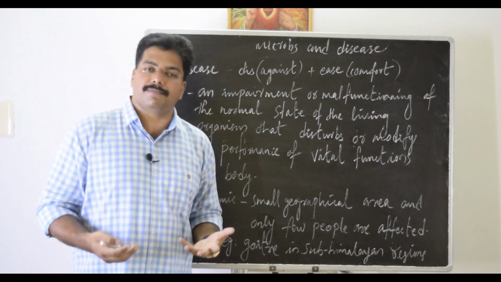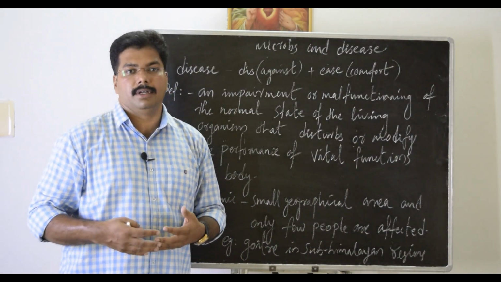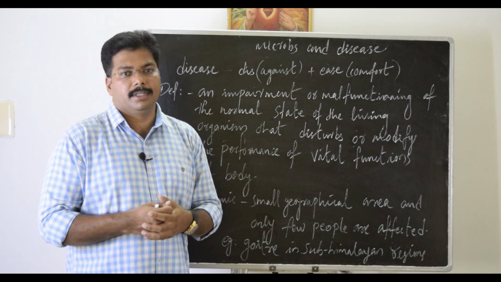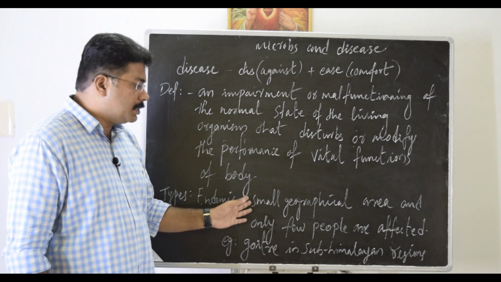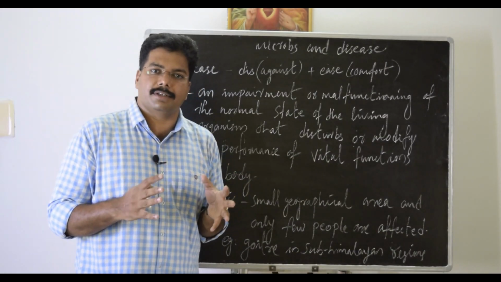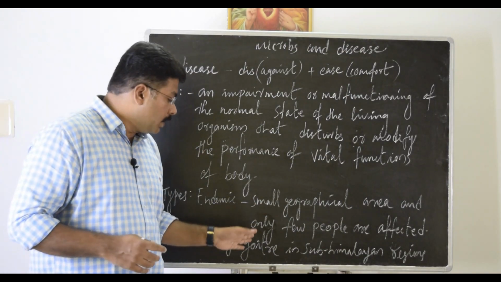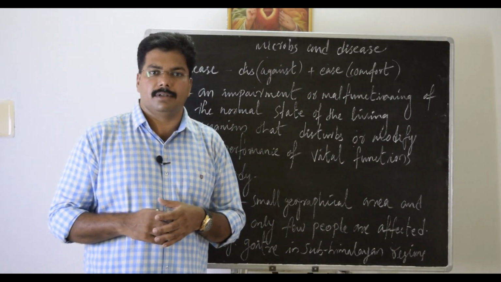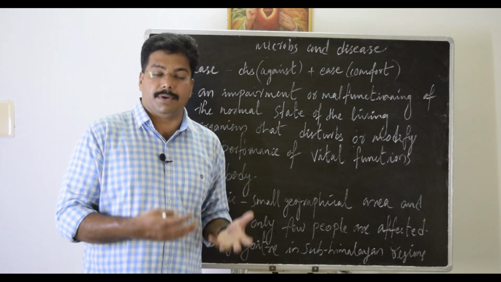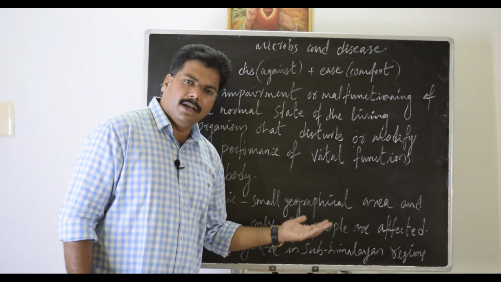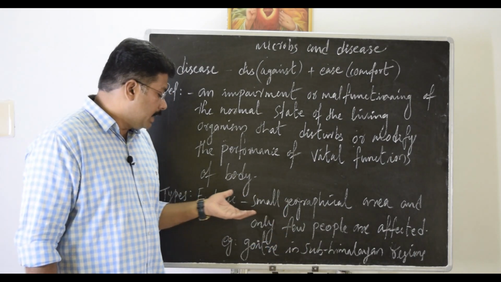If you look at the types of disease based on the extent of occurrence, how far it is occurring, either locally or globally, they are of four types. The first one is endemic. That means in a small geographical area, very few people are affected with a disease. Example, goiter in sub-Himalayan regions. You know goiter, the enlargement of the thyroid gland due to deficiency of iodine. This happens locally, and only very few people have this type of disease. So they are called endemic.